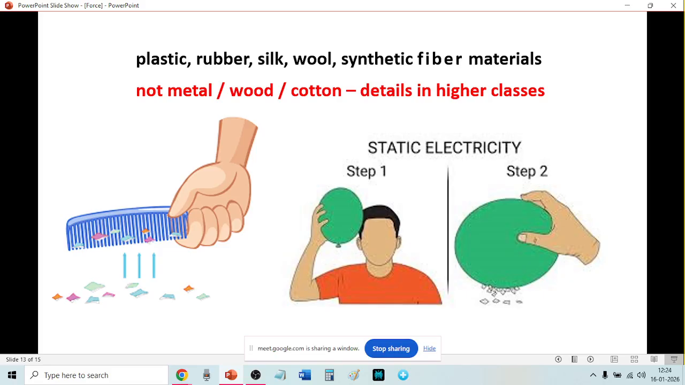Then if you rub against your hair, it can attract light objects, that is electrostatic force. There is also a non-contact force. See, the comb is not touching the paper. You can see the picture. The comb is not touching the paper. So there is a non-contact force.